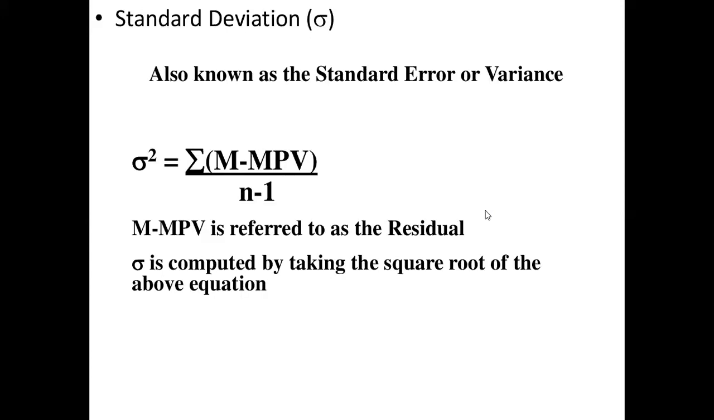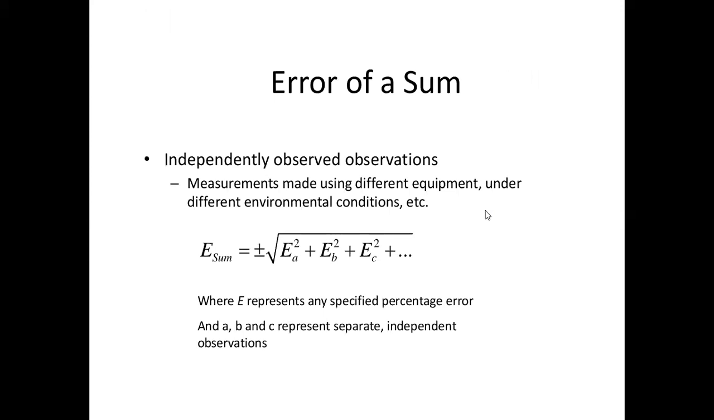Next is a standard deviation, also known as a standard error or variance. Sigma square is equal to sigma m minus mpv, most probable value, upon n minus 1. So m minus mpv is referred as the residual. Sigma is computed by taking the square root of the above equation.